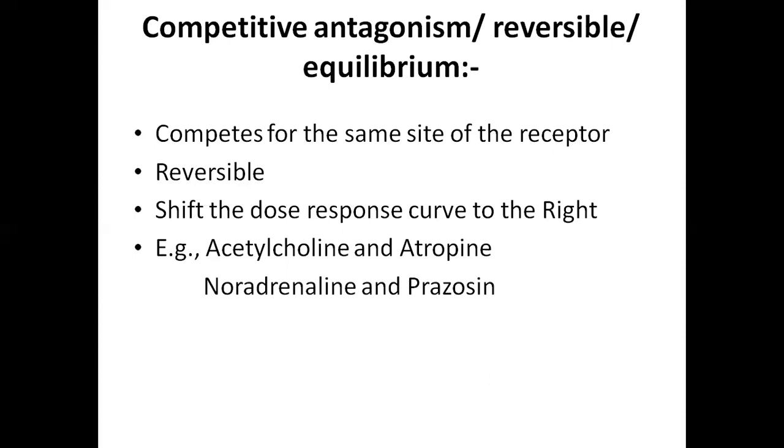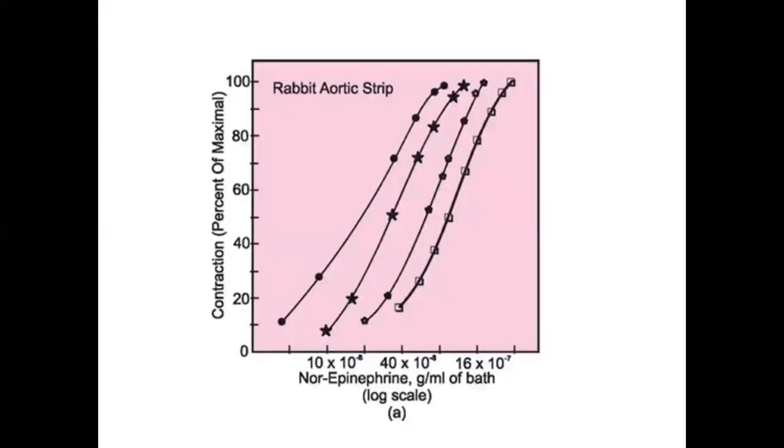Examples are acetylcholine and atropine. Atropine and acetylcholine will compete for the same type of receptors, the acetylcholine receptors. If we increase the concentration of acetylcholine, the atropine actions subside and acetylcholine shows its action. Another example is noradrenaline and prazosin. So the graph of the competitive antagonism is